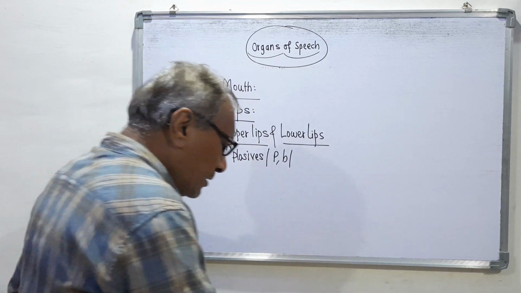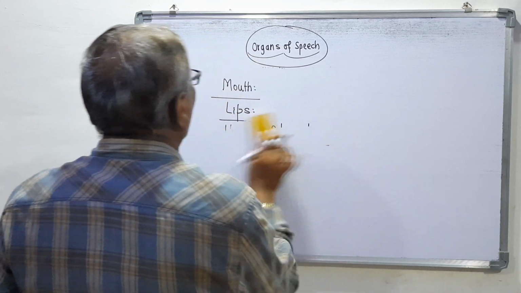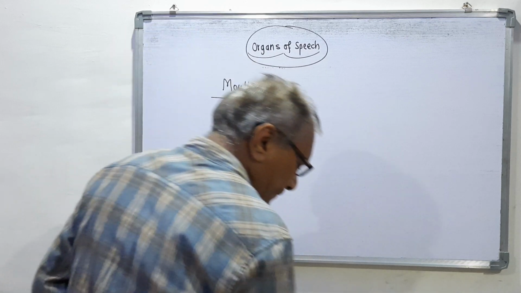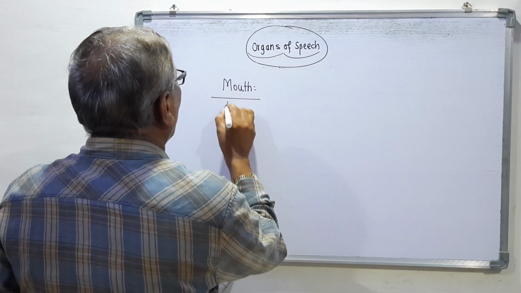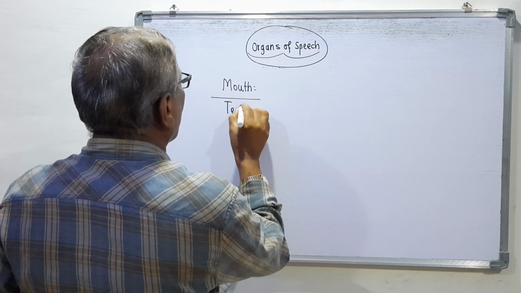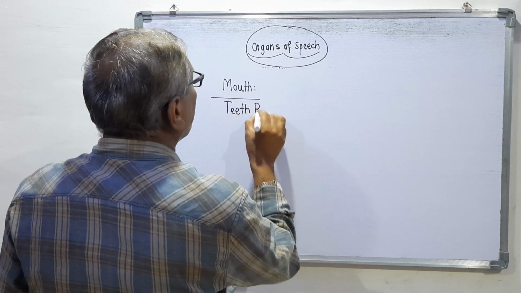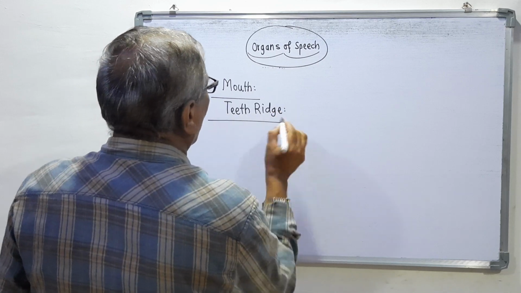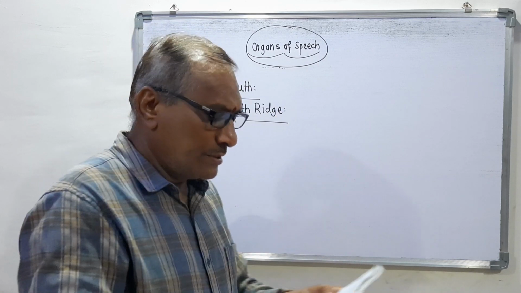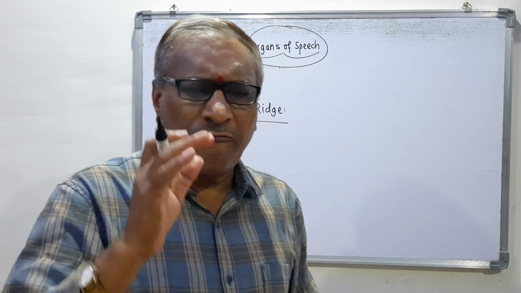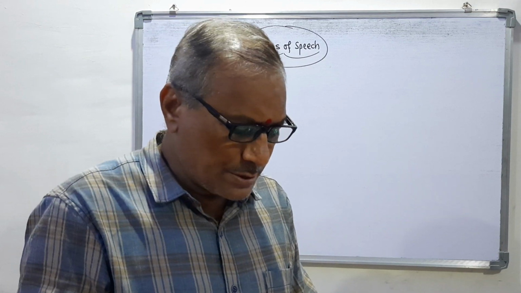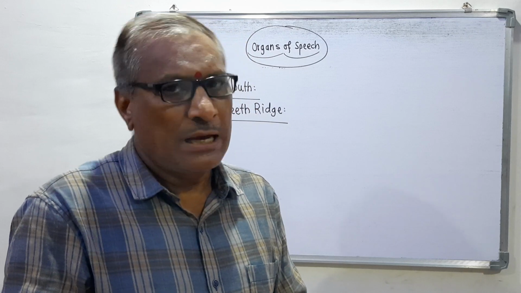Now remember, the next part of the mouth I am telling you is the teeth ridge. This is the part of the mouth which is also very useful to pronounce and articulate words, sentences, and sounds.